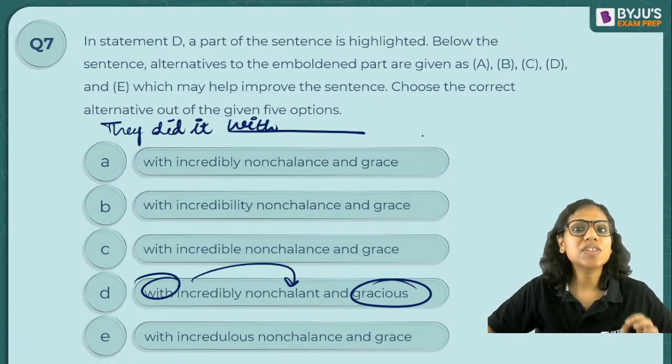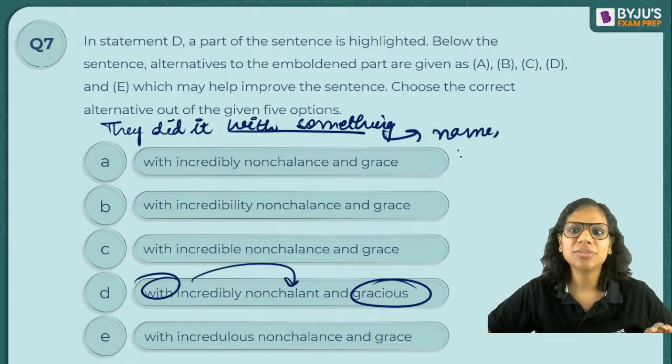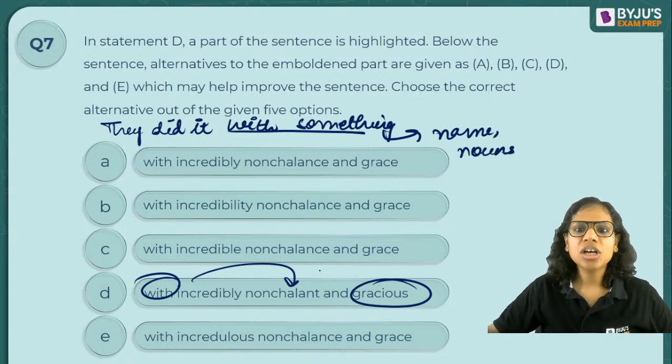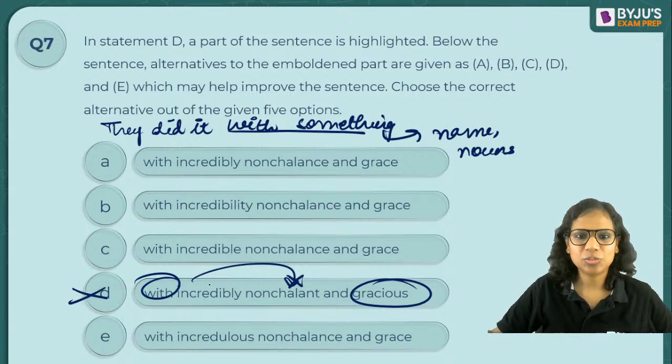Actually, I need nouns here. I don't need adjectives here. They did it with something. I am naming that thing. So I need nouns here. I need names here. So nonchalant, eliminated right away. So option D should have been the first to be eliminated.